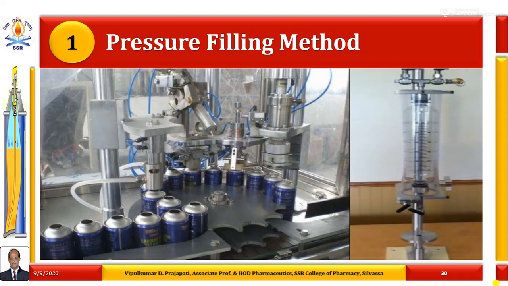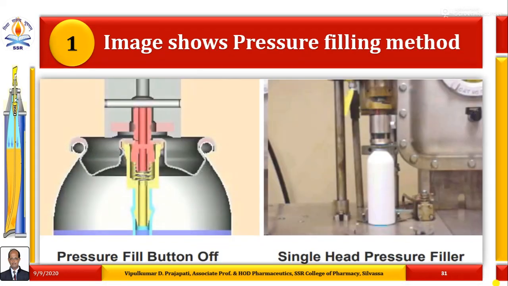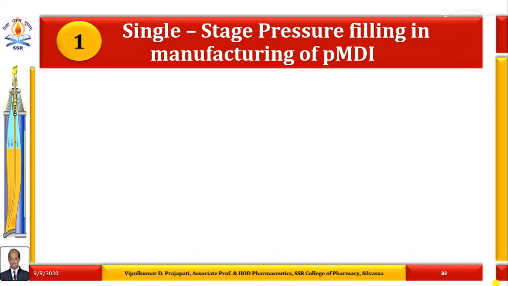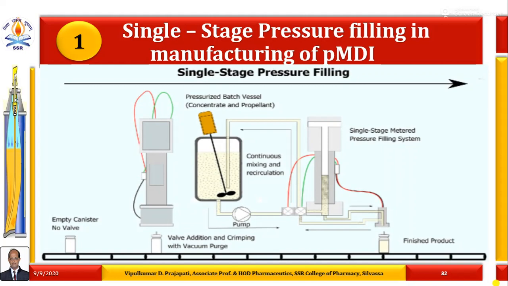This image itself indicates how the pressure filling method is carried out by the series of canisters using single head pressure devices, and the second image indicates the pressure burette which is utilized at laboratory scale. This image shows the pressure filling method, pressure fill burette and the single head pressure filler on a single aerosol canister. The single stage pressure filling in manufacturing of pressurized metered dose inhaler.